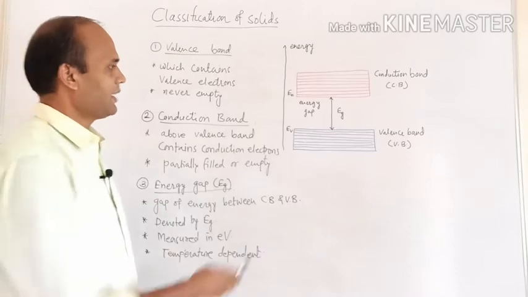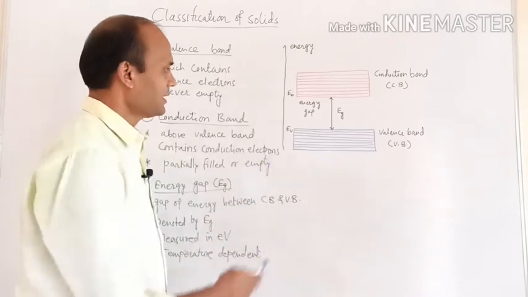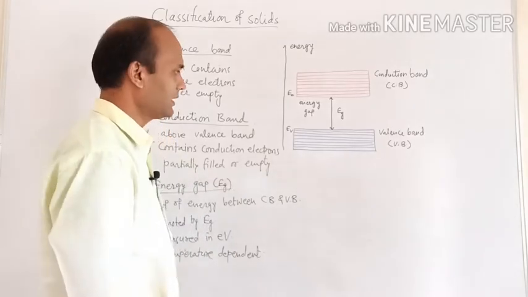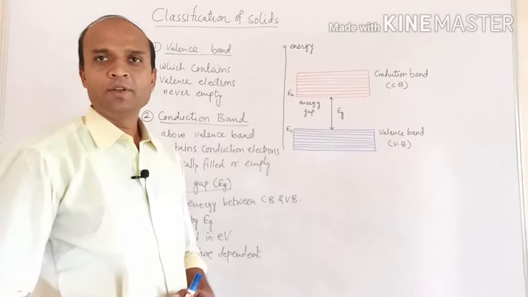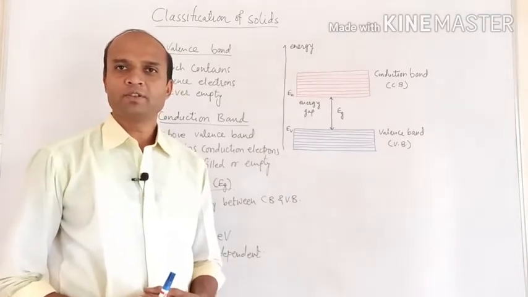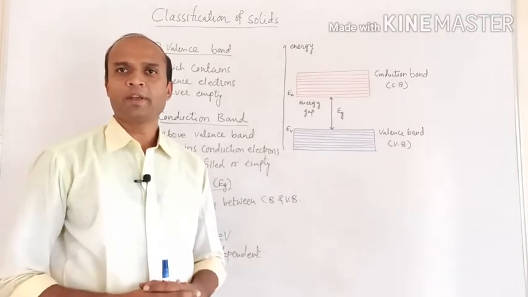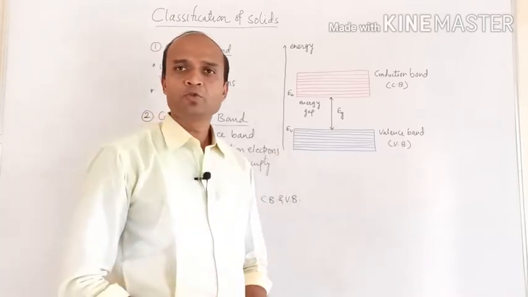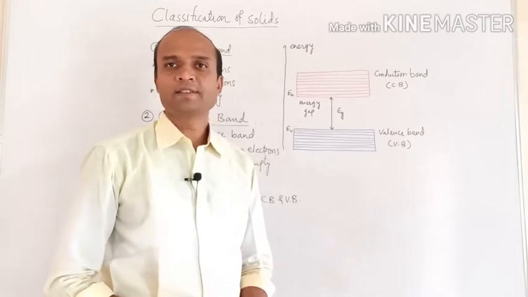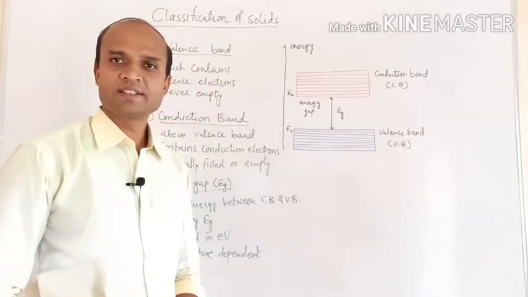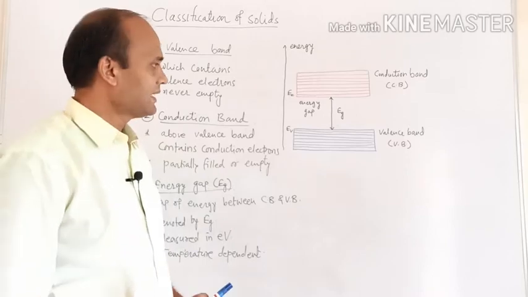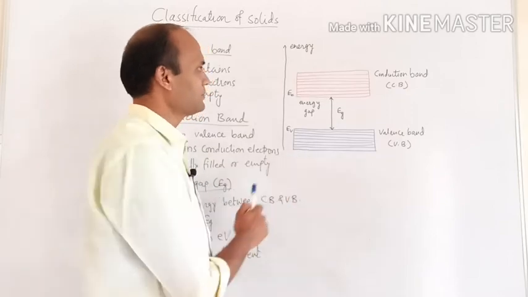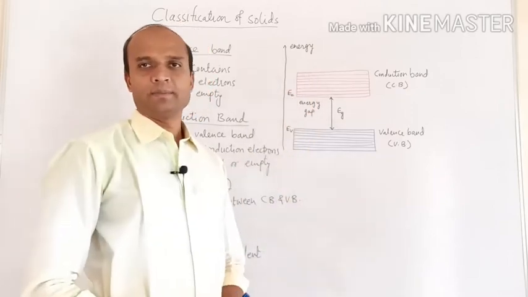Here I have drawn a diagram. You can see this lower energy band, which is shown in blue color. Energy bands are formed due to splitting of energy levels, so it is a closely packed group of energy levels. The energy band which is formed due to splitting of the valence energy level or valence shell is called the valence band. This lower one is the valence band, and the upper one is the conduction band.